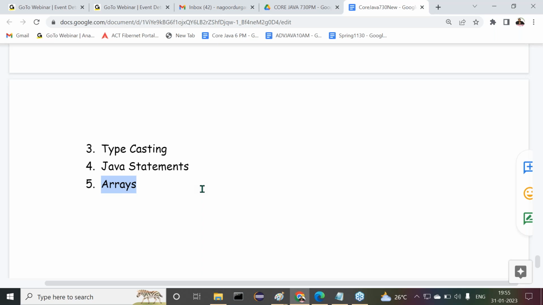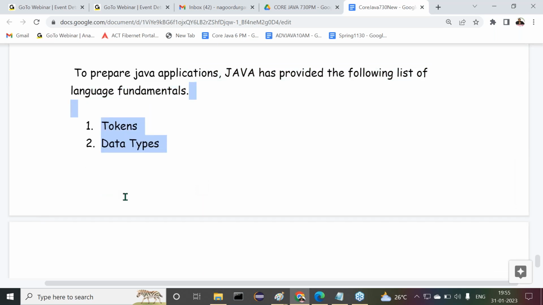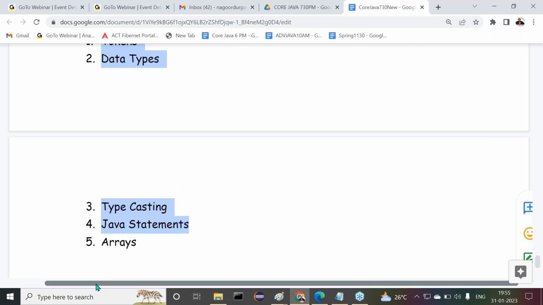So in the fundamentals, I am going to discuss directly these tokens, data types, next typecasting and Java statements. Nice, all of you are following or not? Nothing I discussed here, just an introduction to language fundamentals. To prepare any Java application, some building blocks are required. In which way to construct a building, some building blocks are required. In the same way, to prepare Java programs also, these building blocks are required. That's clear to all of you?